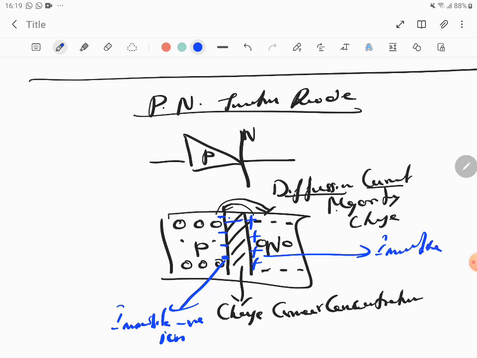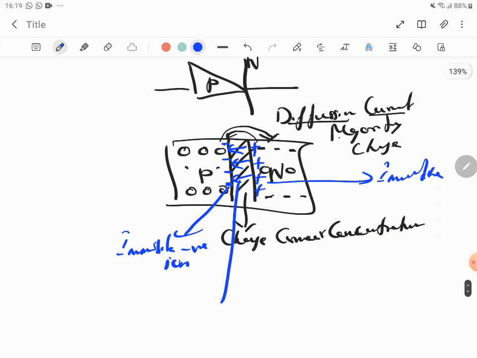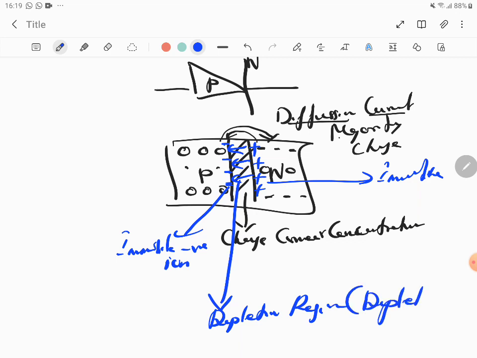So then there is an electric field which is developed in the opposite direction. This region is called depletion region. Depletion region is the electric field region which is depleted of charges. It is depleted of charges.